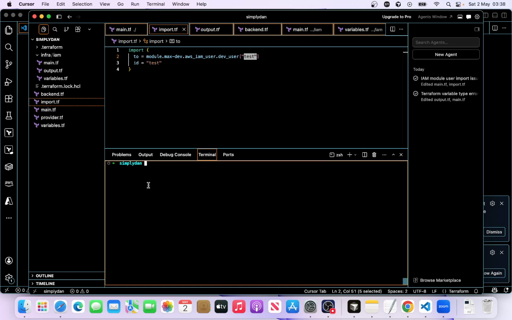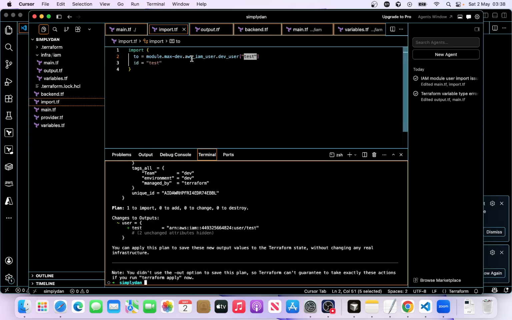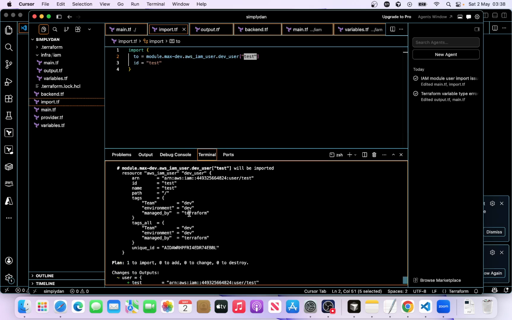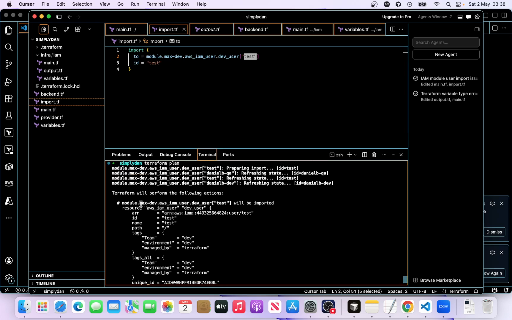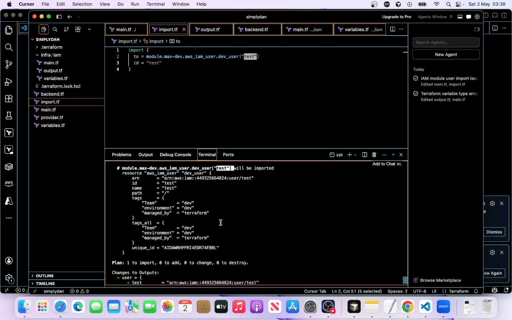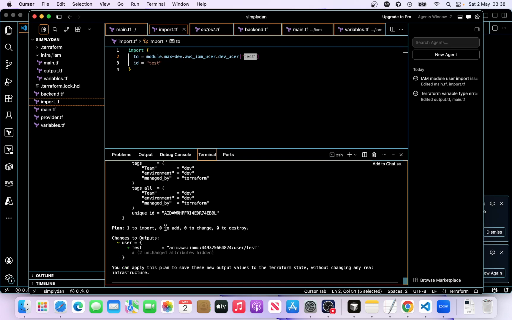So let's run Terraform plan on this. Let's see the outcome. Remember, the resource already exists and we are just importing into it. Now you can see the resource IAM user test, and the resource we are importing.